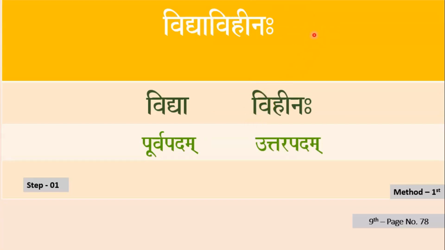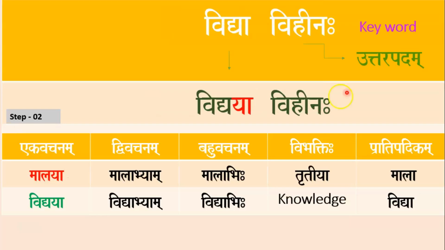Here, our compound word is Vidya Vihinaha. According to step number 1, Vidya and Vihinaha are split. Let's see our next step. Here, our keyword Vihinaha is in Uttarpadam.